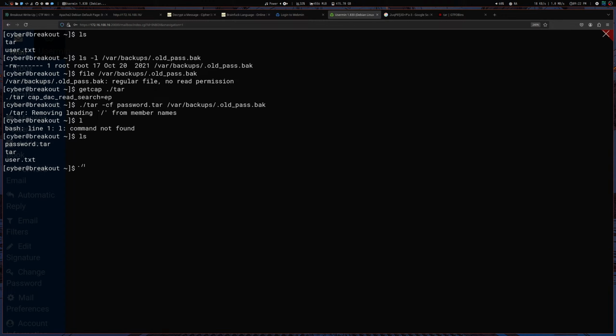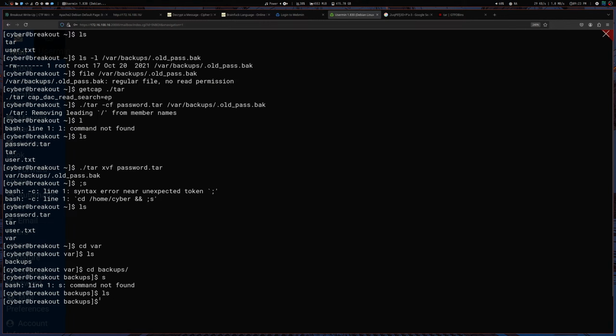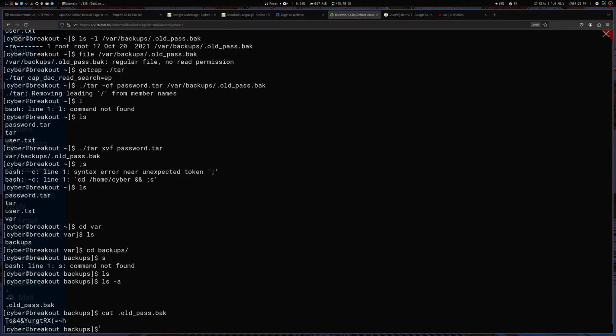Okay, ./tar xvf password.tar, and here we have the var folder, basically. cd var, ls, cd backup, ls, I'm sorry, ls -a. Okay, the old password backup, and this is the password. I'm assuming it's for the root user.